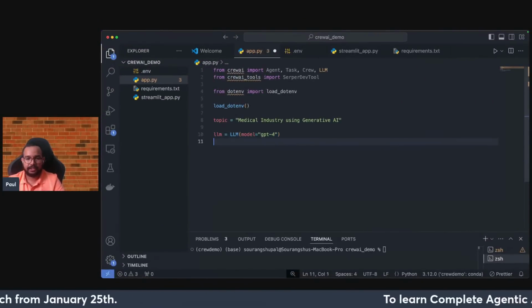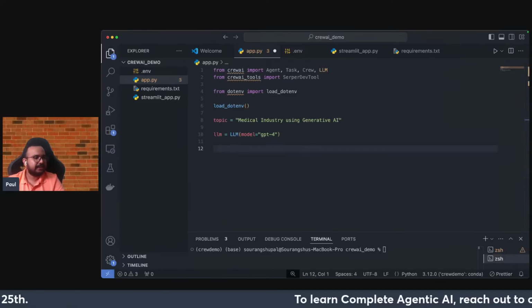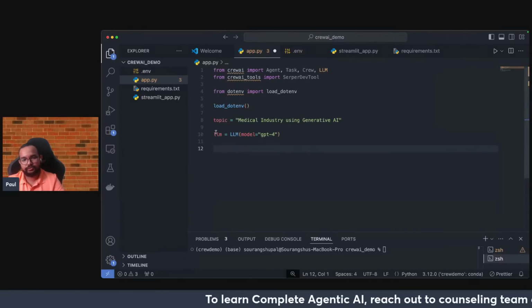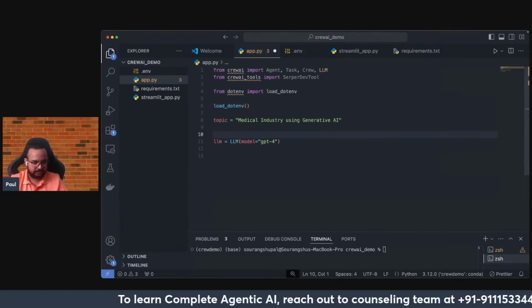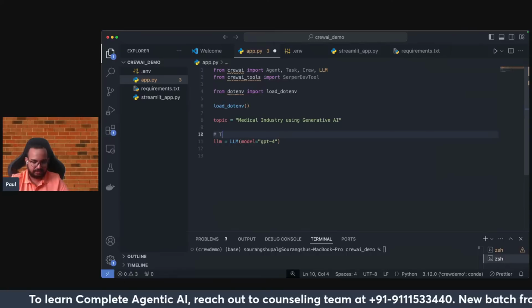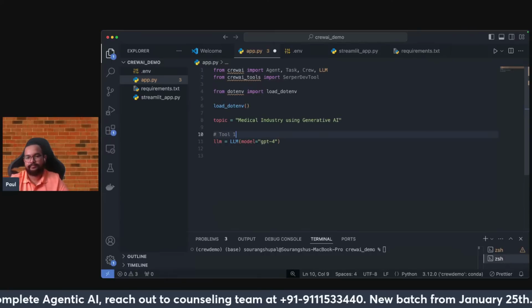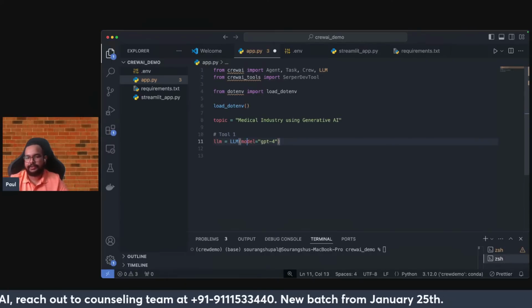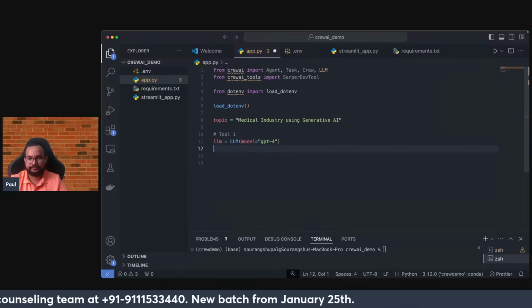I've shown you the LLM class also. The next thing that comes is basically the next tool. If I talk about this, this is our tool one, and then I'll be talking about our tool 2.